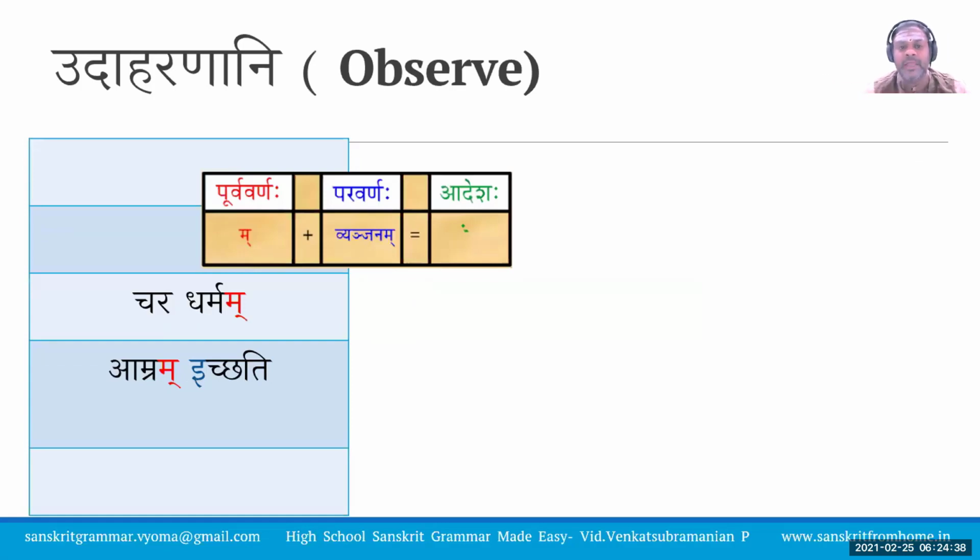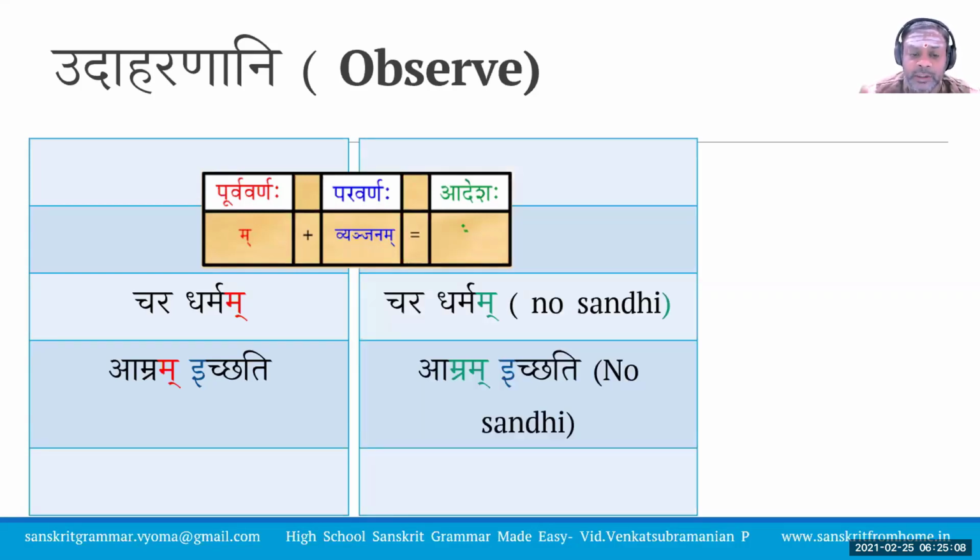Now let me take the same Dharmam Chara and then put the sound in a different way. I will say Chara Dharmam. Now Chara Dharmam, after Dharmam, you don't have any word or letter. In this case, it is not satisfying the condition of the Purva Varna and Para Varna of Anuswara Sandhi. So in this case, we should retain it as Chara Dharmam only and there is no Sandhi happening here. In the second case, Amram plus Ichchati, after the Makara, you are having a Swara and not a Vyanjana. So the Sandhi transformation does not take place and we keep it as Amram Ichchati only.